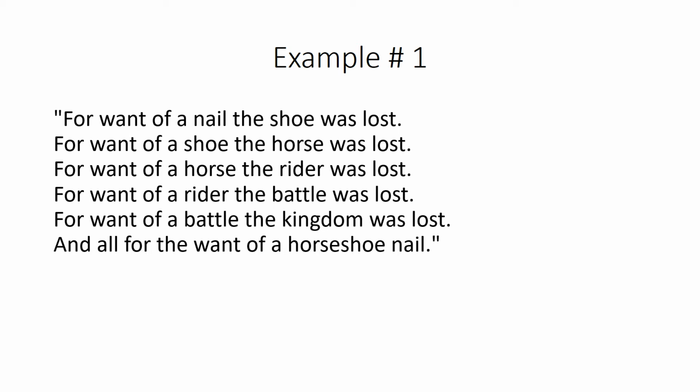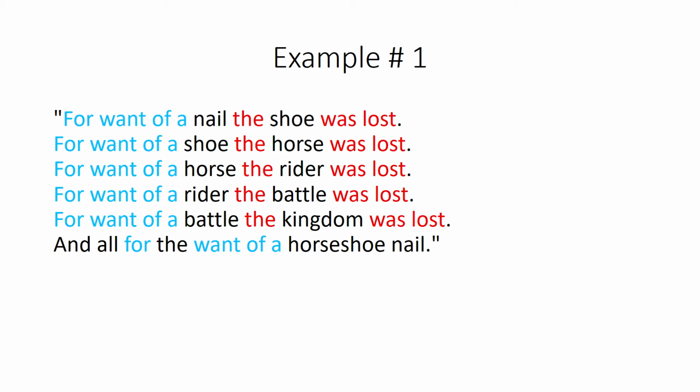If you take a look at this poem, look for repetitive phrases. You will find at the beginning you have this repetitive phrase, which is "for want of a," and it repeats all the way down. Then if you look at the end of each sentence, you'll also find a repetitive phrase.